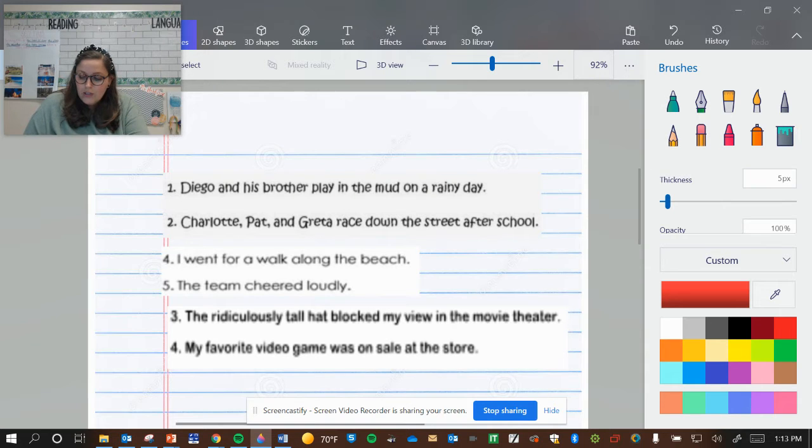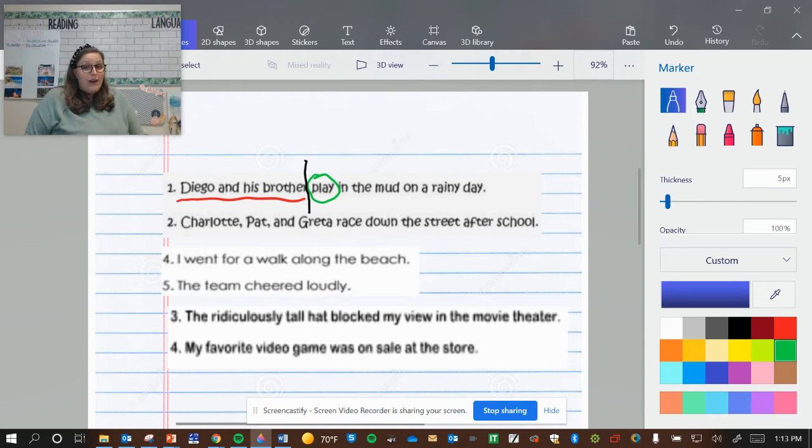So the first thing I'm going to look for is the verb. What is the verb here? Play. Let's circle it. So play is my verb, right? Well, who played? Diego and his brother. So my chop line is going to go right there. Diego and his brother are my subject.